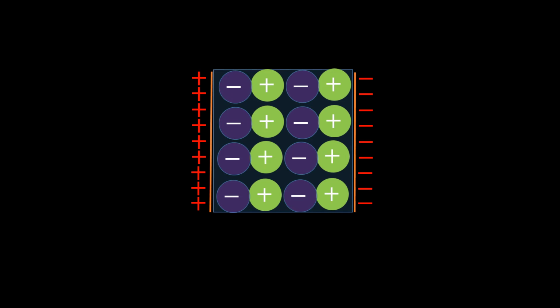What was the net dipole moment possessed by the material before application of the electric field? Zero. After subjecting the material to the external electric field, you have so many dipoles produced, and these dipoles are aligned.